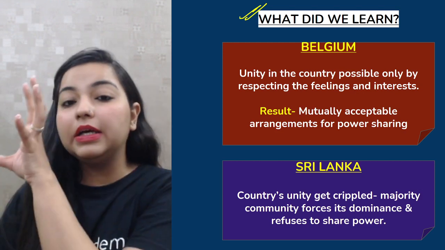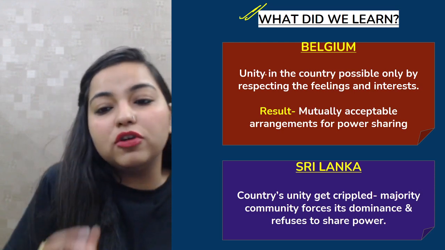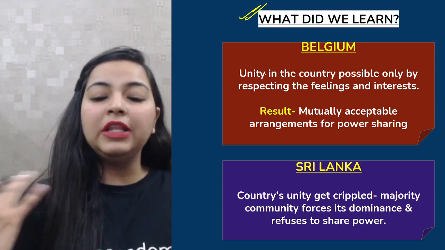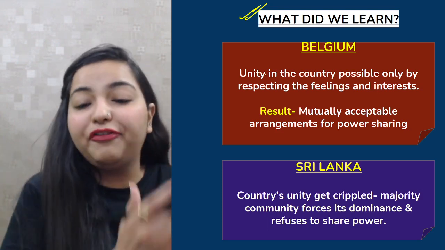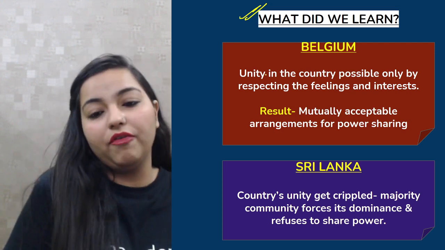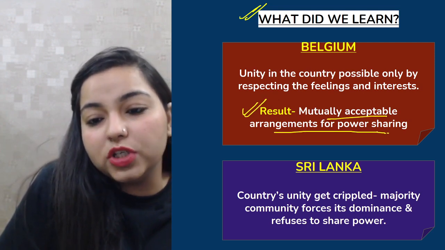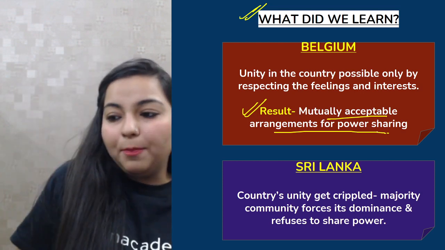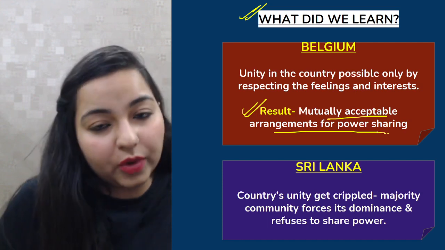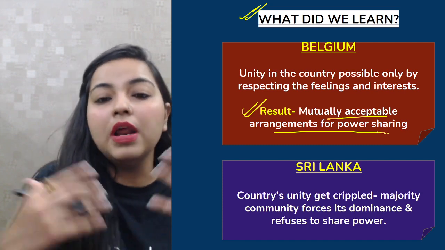what was the actual difference between the case of Belgium and the case of Sri Lanka? So basically, in Belgium, there was unity in the country, and the leaders actually realized that all the people could only come together when their feelings are respected, when their interests, their desires, their aspirations are taken care of, and hence the result of that was mutually accepted arrangements for power sharing. At one place, the Dutch speaking community bowed their heads, at the other place, the French speaking community bowed their heads, and they both came together and worked together for harmony.